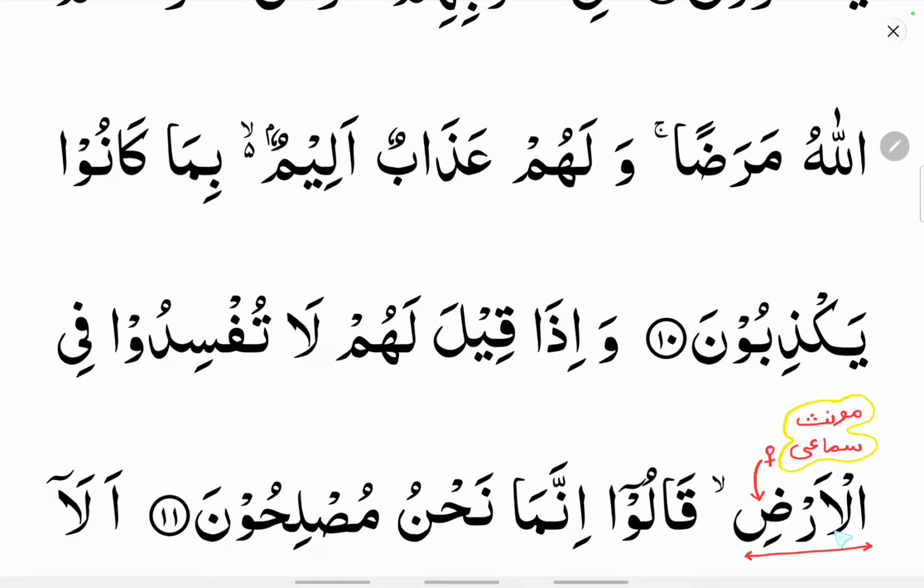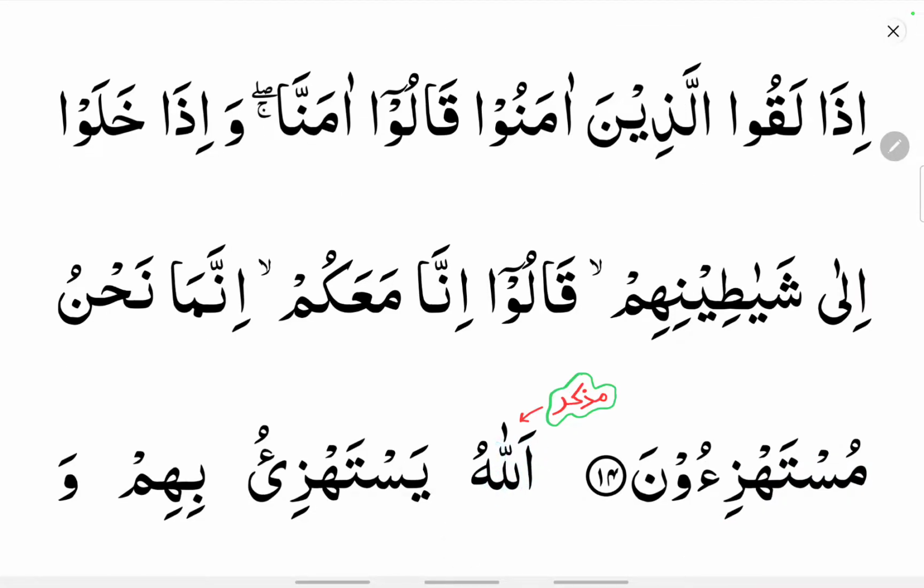And one more here, fil ardi, ardun. It does not follow any of the three rules. It is not muannas qiyasi, as there is no ta marbuta, and it is not muannas haqiqi, as it does not fall under natural gender. So it comes under muannas samai. Muannas samai means just by hearing, the Arabs have labeled these nouns as feminine nouns, and it does not follow any rule.